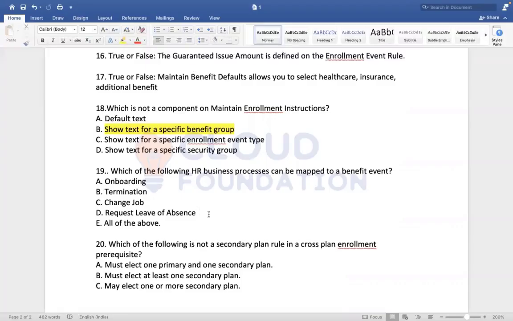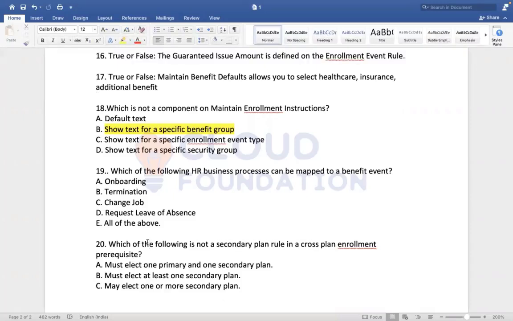So everything. Which of the following is not a secondary plan rule in a cross-plan enrollment prerequisite? May elect one or more secondary plans. Which of the following is not a secondary plan rule in a cross-plan enrollment? Must elect one primary and one secondary. It's there.